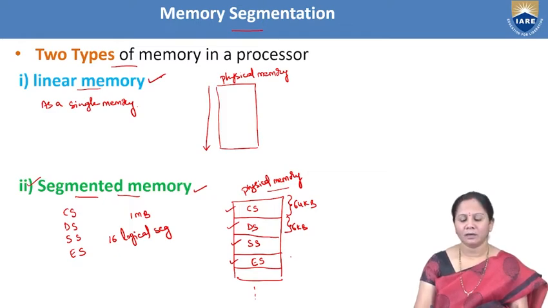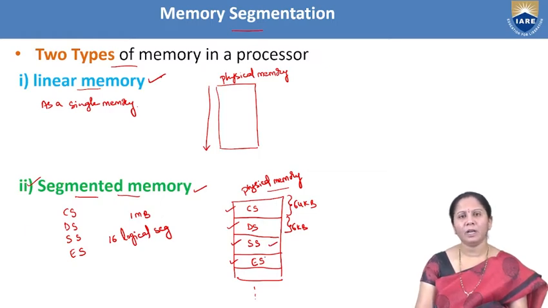If the control wants to transfer from the main program to the subprogram, it has to store the contents of the flag register. It has to store the contents of CS and IP also. All these contents will be stored in this stack segment memory only.